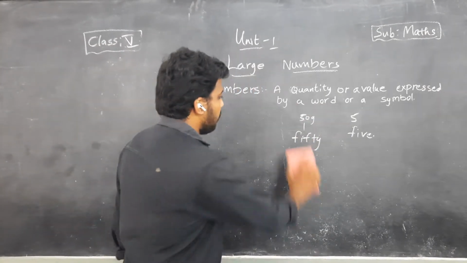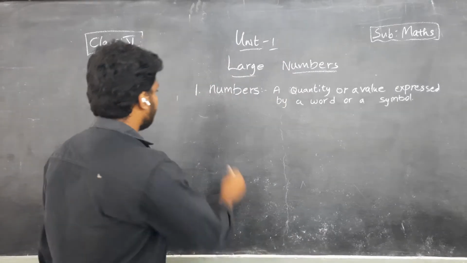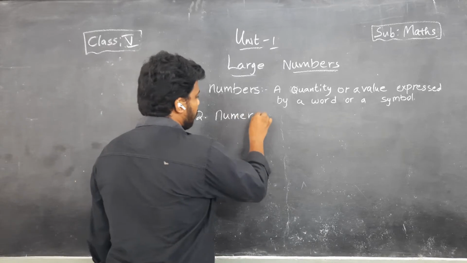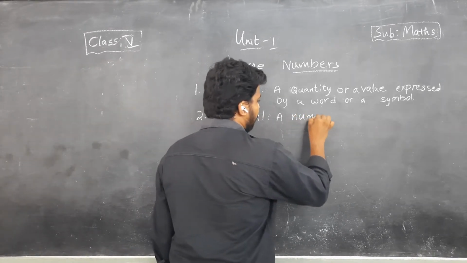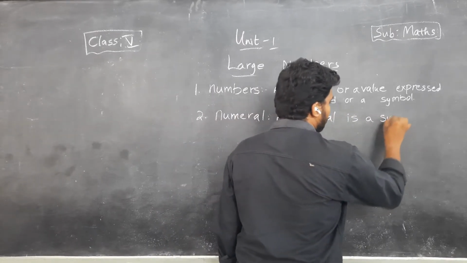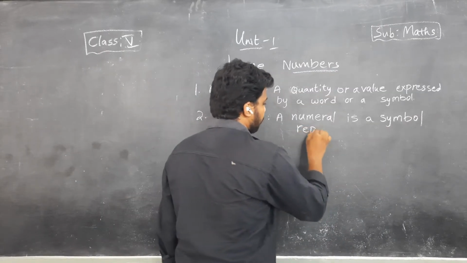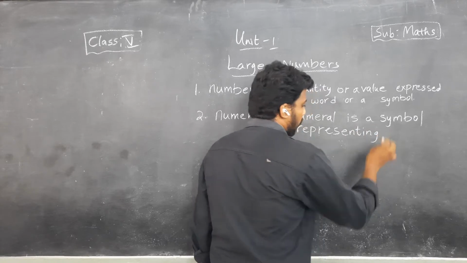Next we'll see numeral. The term numeral. What is numeral? A numeral is a symbol representing a number.